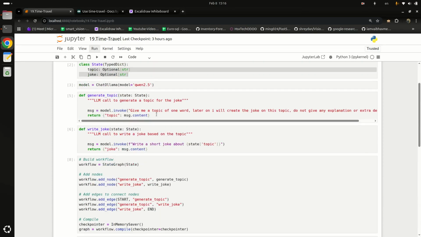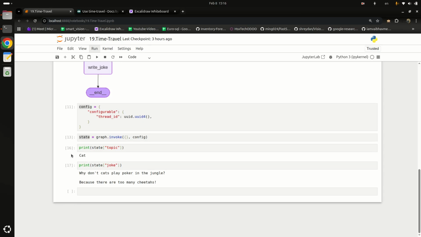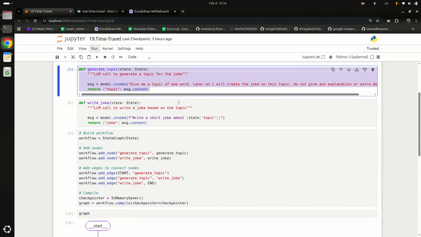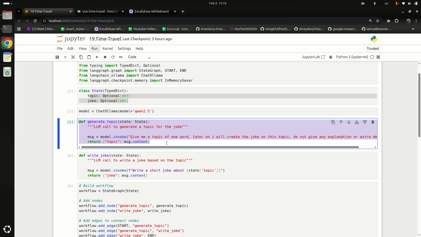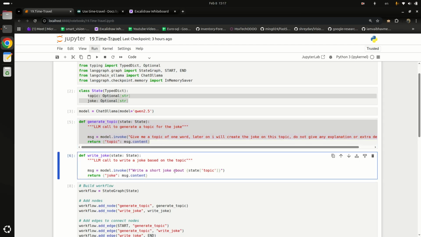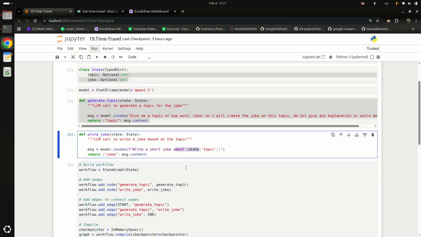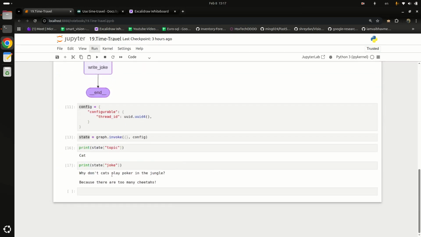So this first node generates the topic. The topic is cat. In your case, the topic will be different, or maybe it generates something else. You may need to do a little bit of further prompt engineering. We are passing that state to our LLM, and we are saying write a short joke about cat. So it creates this joke, why don't cats play poker in the jungle?